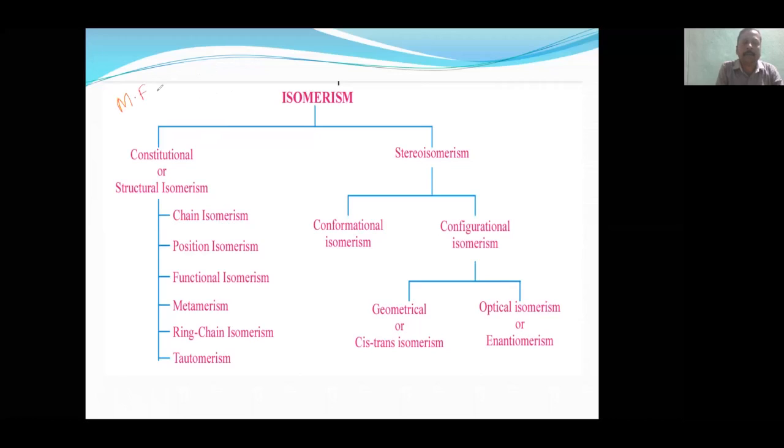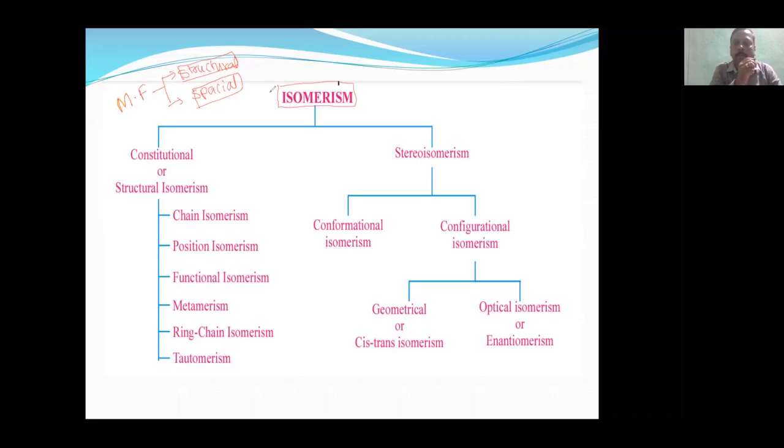Compounds having the same molecular formula but having either a different structural formula or a different spatial arrangement are called isomers, and the property of such molecules to exhibit this is called isomerism.